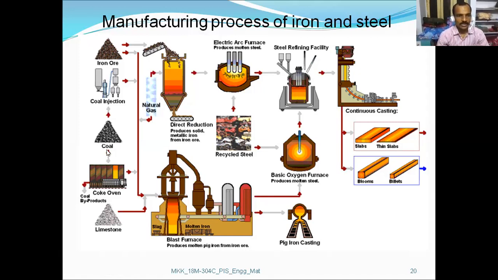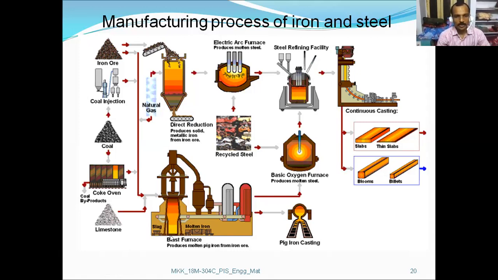So here the coal and limestone, coke oven, coal injection. The iron ore is sent for the reduction process.